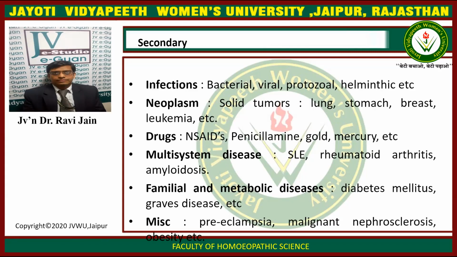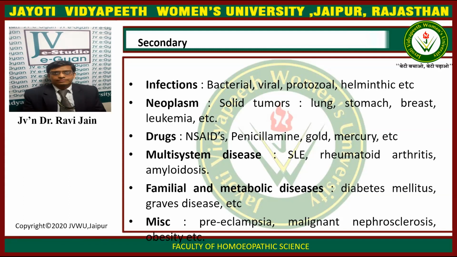In secondary, we have infections, various kinds of infections like bacterial infections, viral infections, protozoal, helminthic, etc. In the neoplasm, we have various kinds of solid tumors, which include lung, stomach, breast, leukemia, etc. Next, we have the drugs that can lead to the development of nephrotic syndrome, which include NSAIDs, penicillamine, gold, mercury, etc. Then we have multisystem diseases like SLE, rheumatoid arthritis, and amyloidosis.